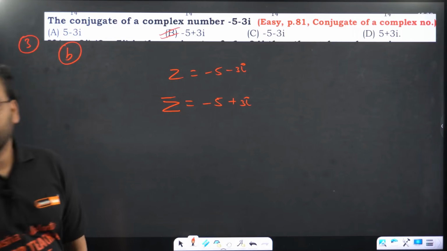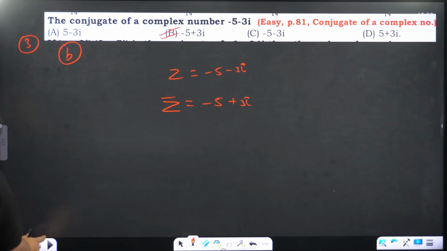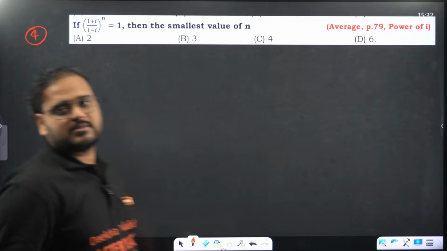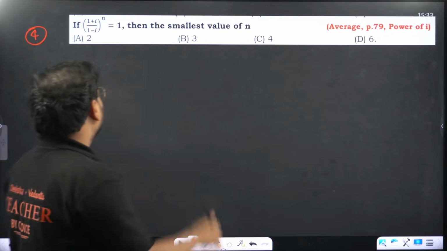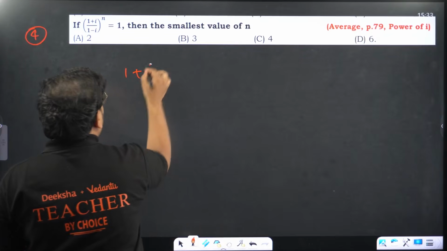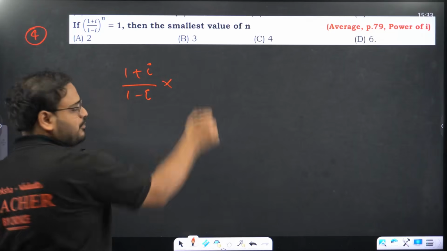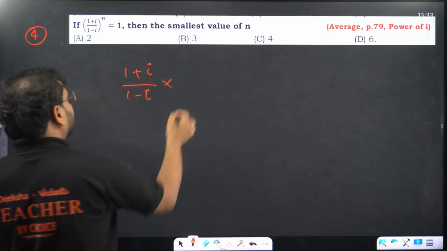That's option D. Number 4. (1 plus i) over (1 minus i). This is also something that you can remember actually. Now remember, this is always equal to i, but still I'll solve it for you.